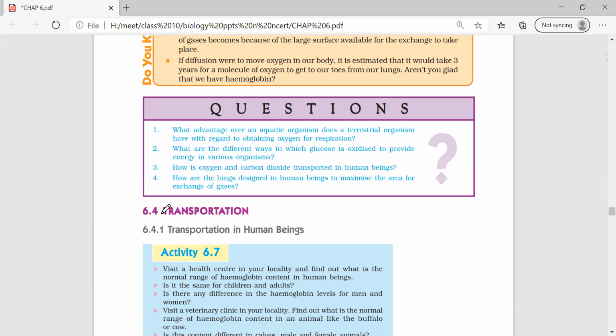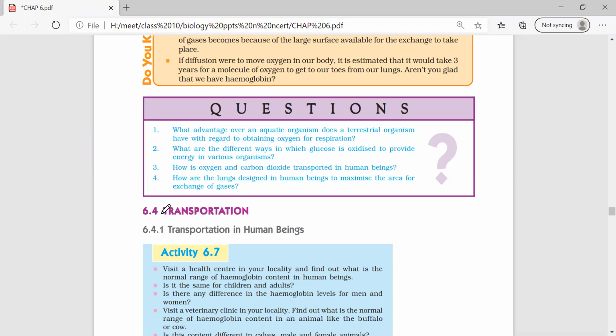No. How are oxygen and carbon dioxide transported? Ma'am, carbon dioxide is transported in dissolved form in our blood, and oxygen is taken through hemoglobin.